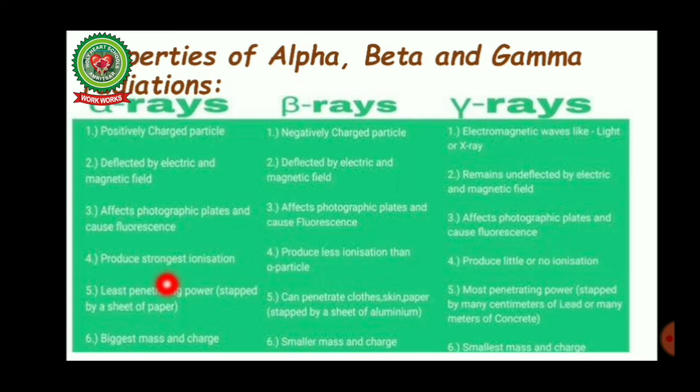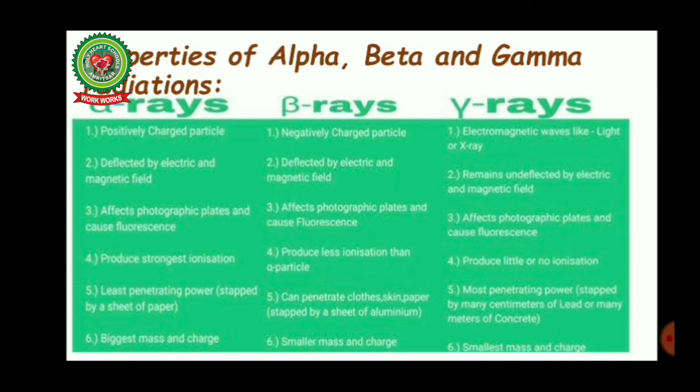Next point is penetrating power. Penetration means to pass through. Alpha, being heavier, has the least penetrating power. Beta particle can penetrate more than alpha, whereas gamma can penetrate the most.